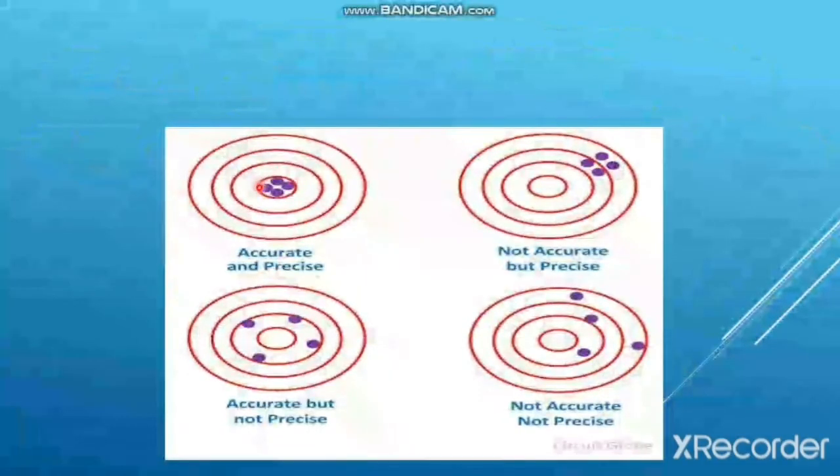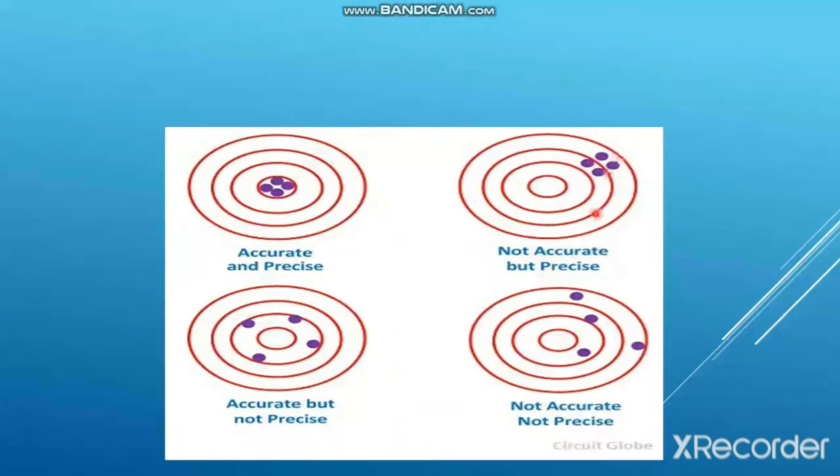The two concepts are independent of each other. For a particular set of data, it can be said to be either accurate or precise, or both, or neither. For example, in this particular set of data there are four measured values, and in this figure you can say that they are very close to each other, meaning the spread is small. The spread is small, so they are precise. And if you take the average of these four quantities, the average will be closer to the true value, so they are accurate.